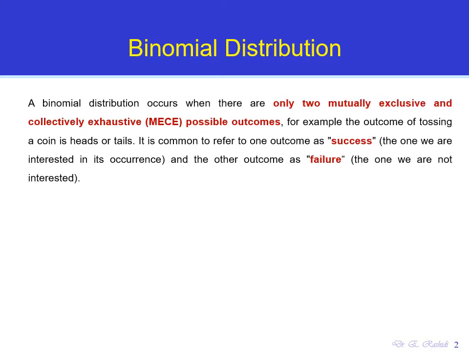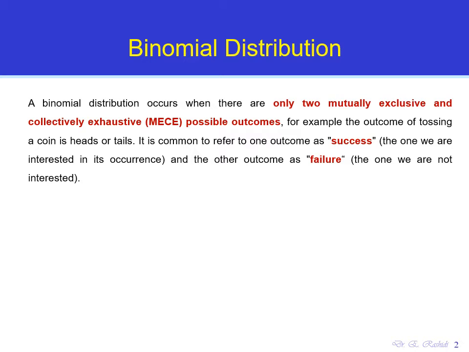We can find the expected value, the variance, and the standard deviation of them very easily. So let's start with the first one, which is the binomial distribution. Binomial distribution happens when there are only two possible outcomes for an event, and these two outcomes have to be mutually exclusive and collectively exhaustive.